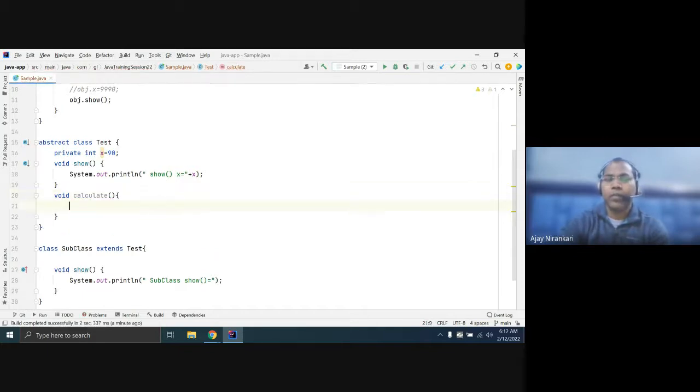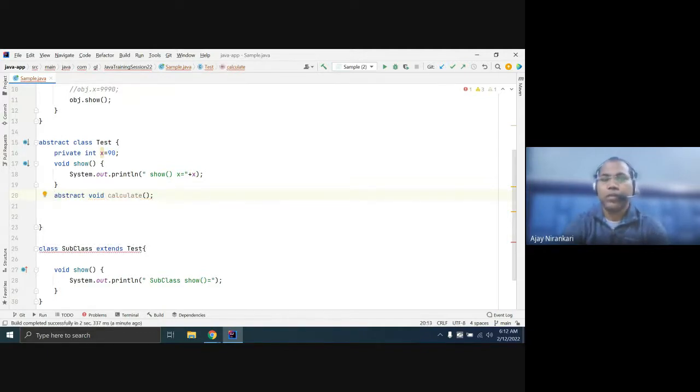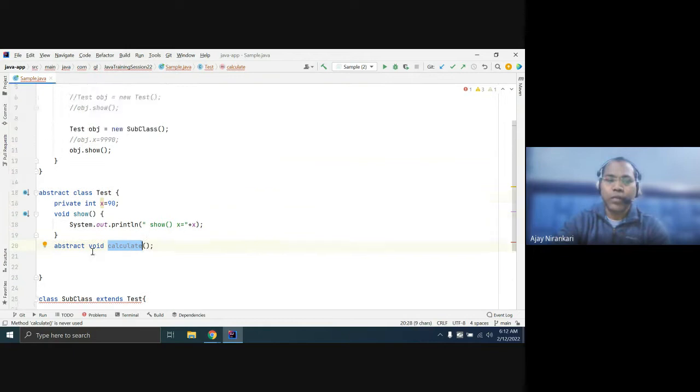the curly braces with the definition. Sometimes I want the test class to have one method, but the definition must be given by its subclass. I don't want to provide it. I want to only give the signature. There would be one calculate method. So in this scenario, you have to mark your class method as abstract. Abstract means the definition of this method must be provided inside your subclass.